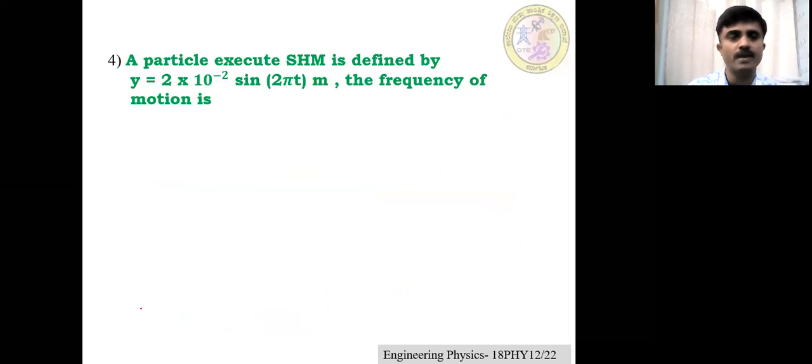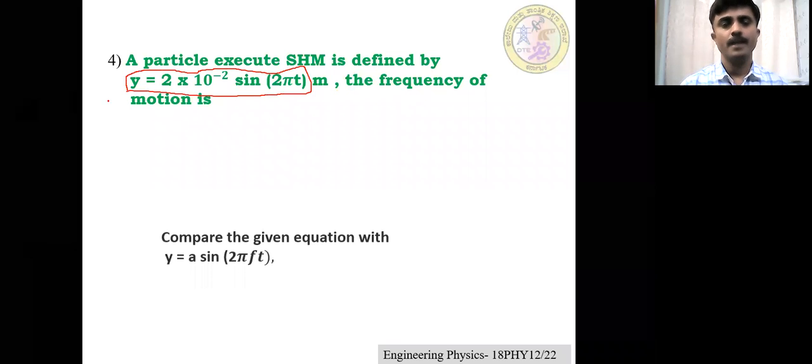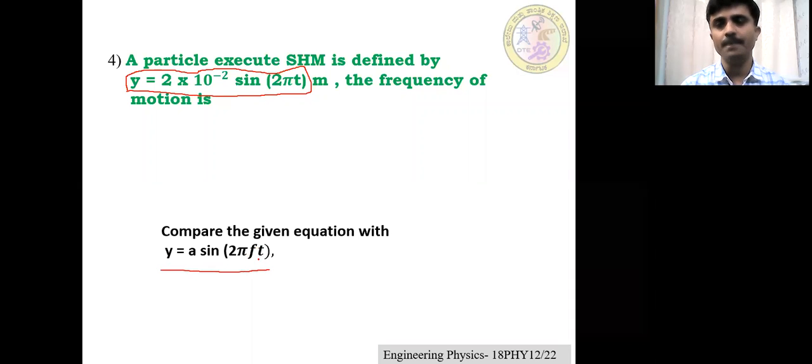Now let's move on to the fourth question. A particle executes simple harmonic motion defined by y is equal to 2 into 10 raised to minus 2 sin 2 pi t meter. The frequency of the motion is, here we have to calculate what? The frequency of the motion. Dear students, very simple. Please compare this equation with your standard equation, y is equal to a sin omega t. Here, instead of omega, I wrote 2 pi f.